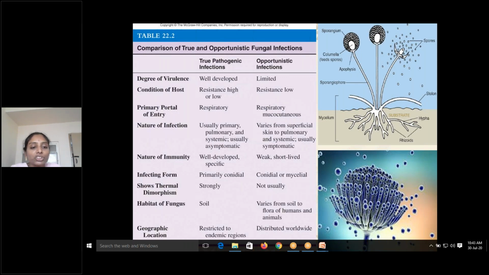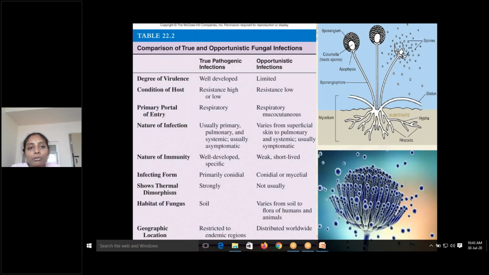So they are distributed. Geographic location of the pathogenic fungi is usually limited to the endemic areas, whereas opportunistic fungus is usually worldwide. So these are some of the differences between the pathogenic and opportunistic fungi. Especially the upper four are usually the major ones, which are the deciding factors.